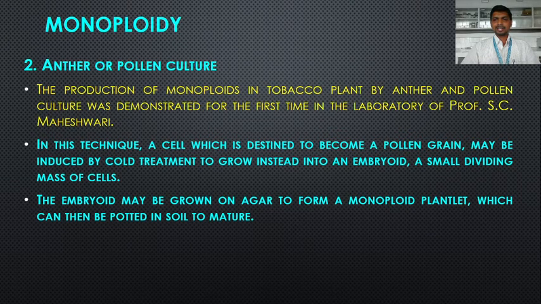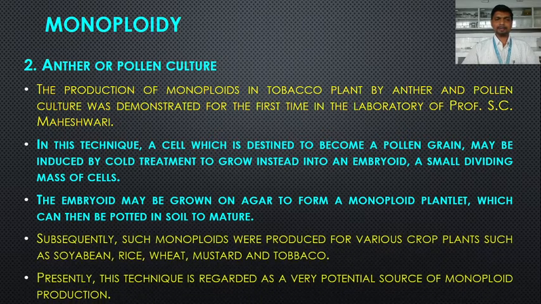So this small dividing mass of cells, we refer to it as embryoid, has been grown on the agar medium to form a monoploid plantlet by using a tissue culture technique. Such a plantlet has been potted in the soil for maturation. So this is the technique of anther or pollen culture. Subsequently, such monoploids were produced for various crop plants such as soybean, rice, wheat, mustard and tobacco. Presently, this technique is regarded as a very potential source of monoploid production.